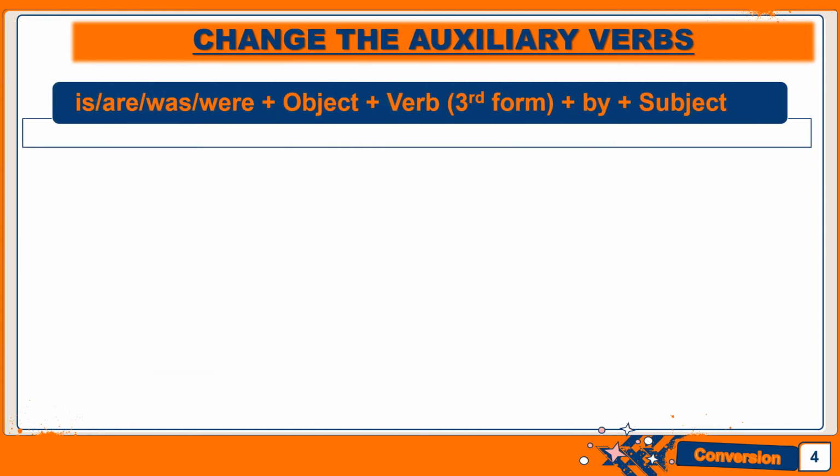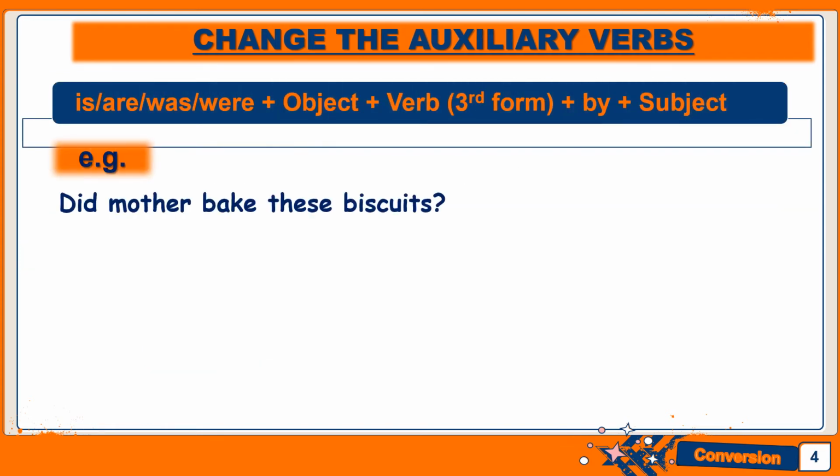Moving on to the next example. Did mother bake these biscuits? So in this sentence, the doer of action is mother, that is the subject. These biscuits are the object, and the verb over here is bake. What is the auxiliary verb here? Did. And did will change to either was or were. Now we need to see whether we are talking about something plural or singular.